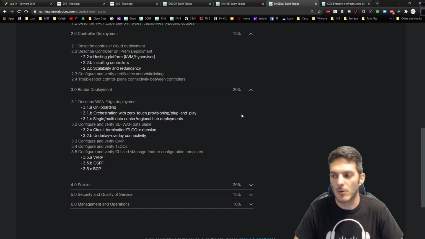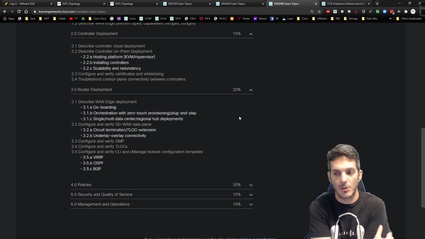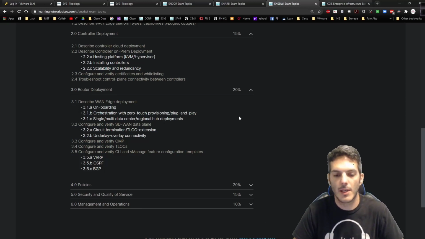basic connectivity. We'll go through some of the policies. We'll do some localized data policies with ACLs and some QoS, as well as do some centralized data policies for a couple of other things. Not going to be spending a ton of time in that area because I've already covered a lot of that. But because of the fact that it's going to integrate, it'll be one of those things where you'll need to know it just to know it.